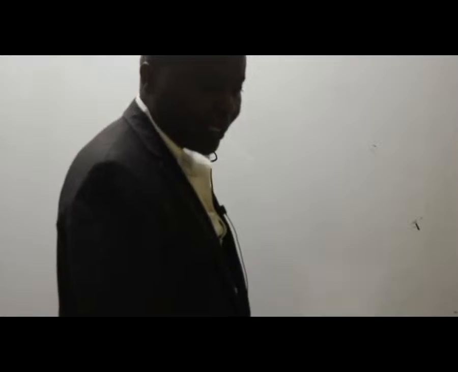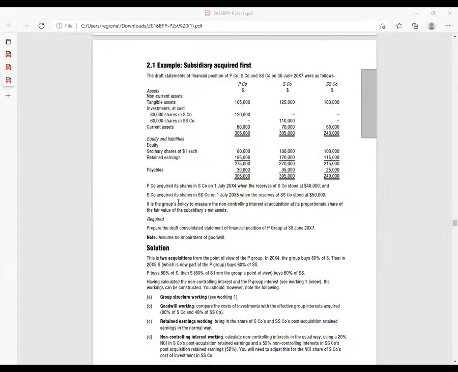So what were the percentages? The percentages are given here. They're telling us that P company acquired 80,000 shares in S company. So I want to get the percentage shareholding.